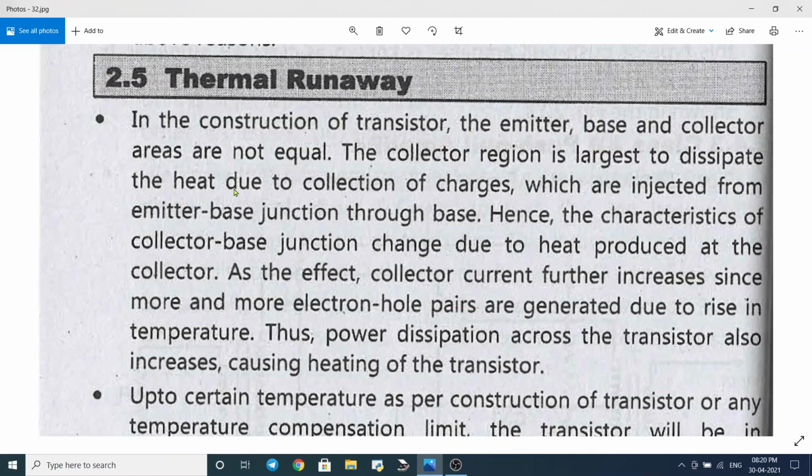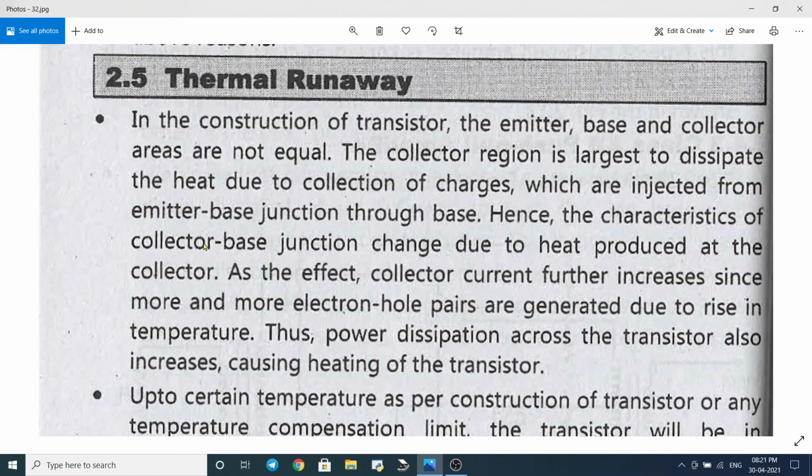That means more and more current starts flowing through transistor due to increase in temperature, and that increase in the current through transistor again increases the heat at the junction of the transistor. The heat produced further increases the temperature, and increase in temperature increases the current through the transistor. This cycle repeats.